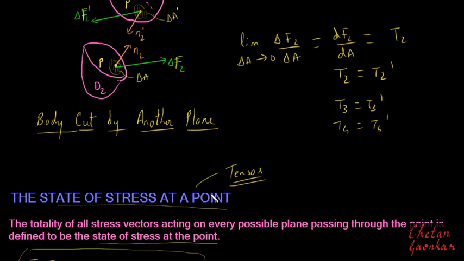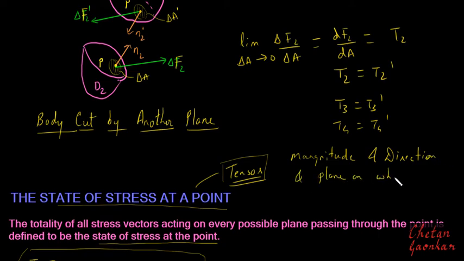and therefore we cannot call the stress a vector anymore at a point, but we will have to call it a tensor, because it will depend on magnitude and direction, but it also depends on the plane on which it acts.